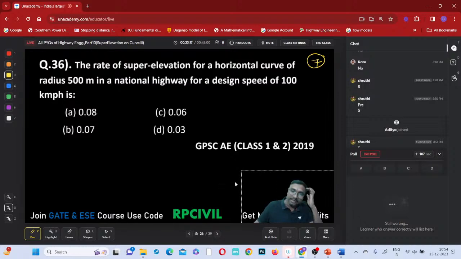Especially in the state exams, these SSC type of exams, they will not give it correctly. You have to understand on your own what they intended. In the GATE exam, you don't find these kind of mistakes mostly. They will give it clearly.